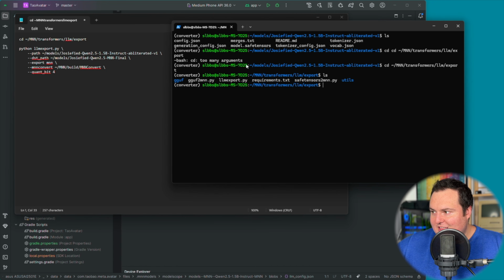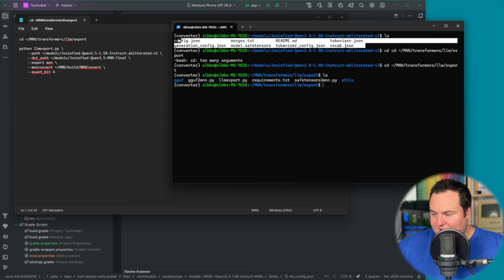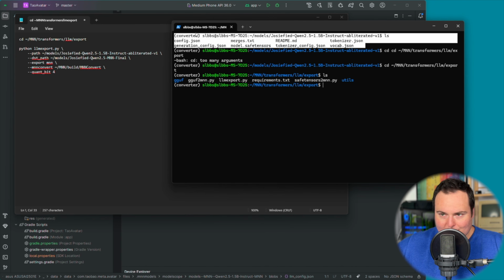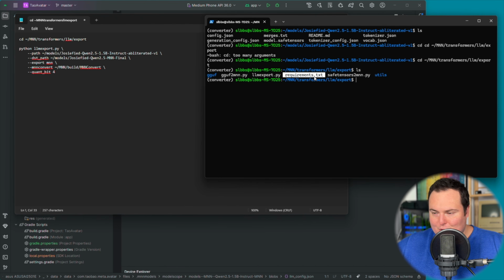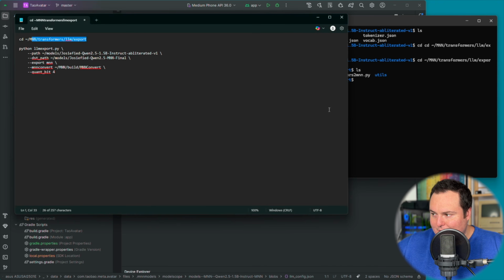But you can see that I put it in a models folder right here. So this was the model just as it was downloaded from Hugging Face. And then following that, using MNN as I got it set up. There was a little bit of setup to do, just installing some specific requirements like the ones listed in here in the subdirectory for the scripts we're actually going to be using.